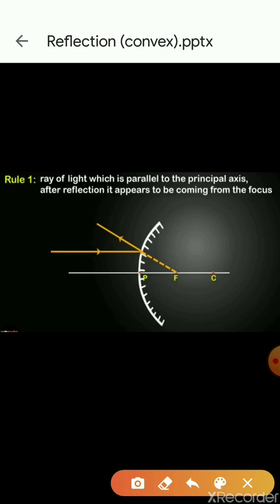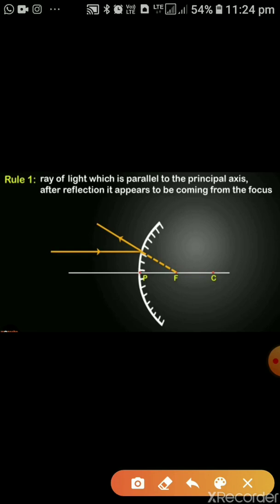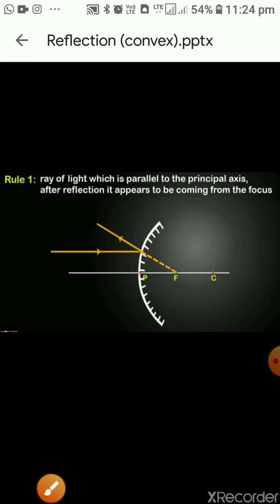We have a line which is parallel to the principal axis. This is the parallel light ray. As it strikes the convex mirror, it is reflected. But how does it appear? It appears to be coming from the focus. So this is our first rule.